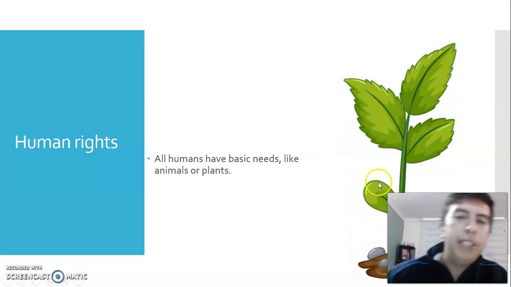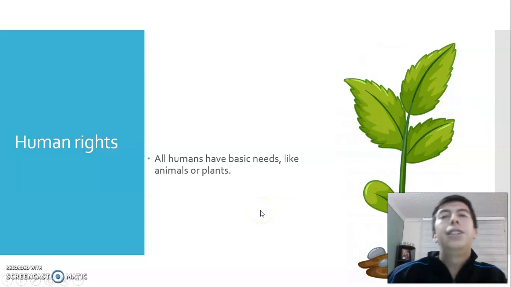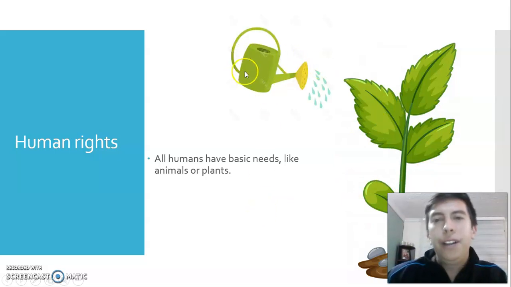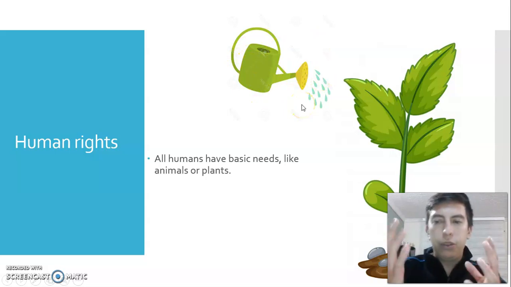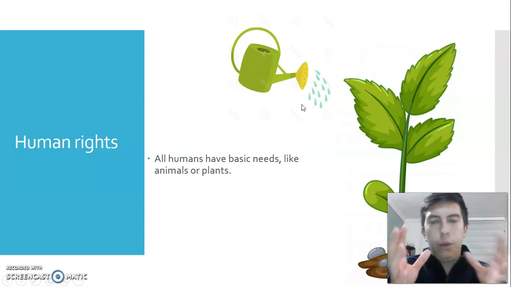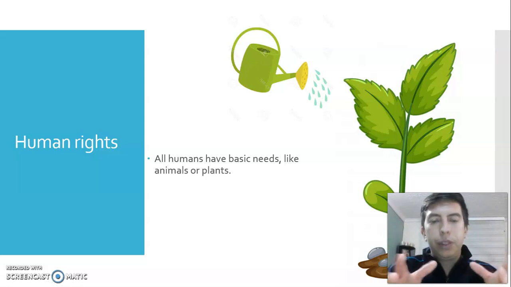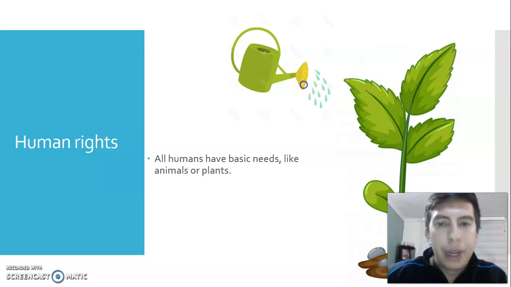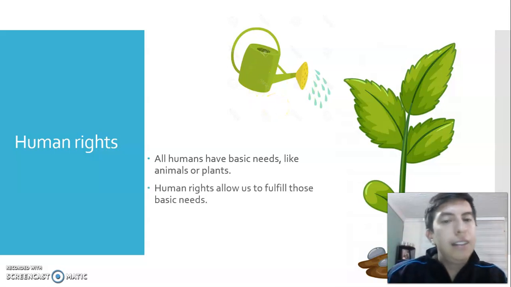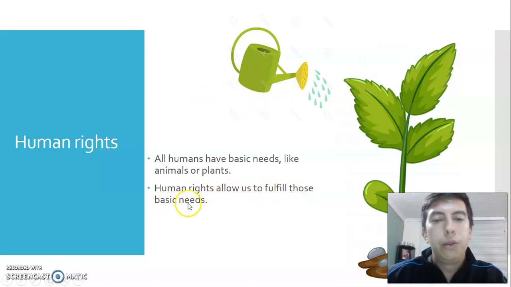And can you tell me one basic need of a plant? Good job. Water, right? We have to water the plant. That is a basic need in order for the plant to live. So basic need is something that we need to live, right? So humans have basic needs like animals or plants. And human rights allow us to fulfill those basic needs.